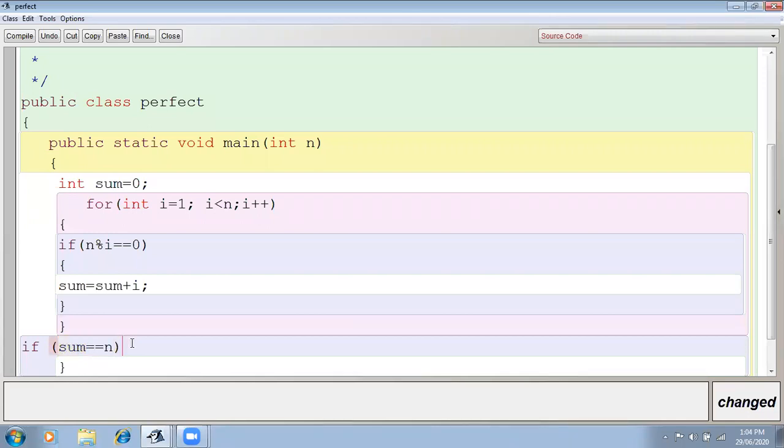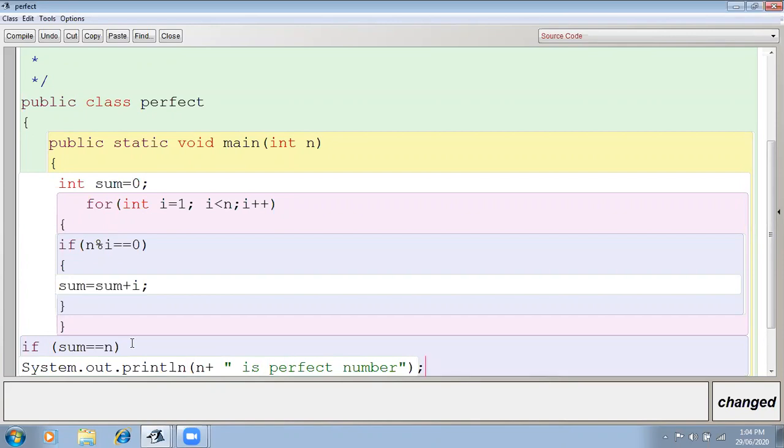If both are the same, then system dot out dot println number is perfect number. Or you can take the number n also here, n is perfect number. Whatever message you want to display, you can display that.